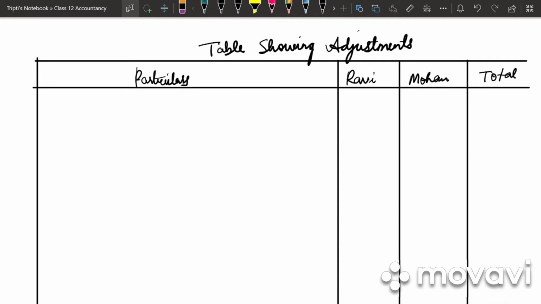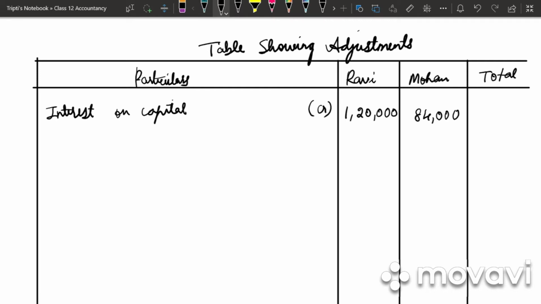The first thing we will be writing is what has been omitted: interest on capital, that is a credit balance. So what will be the interest on capital? The capital of Ravi is 10 lakh and interest on capital is 12%. So 10 lakh into 12 by 100, that is 1,20,000. And for Mohan it is 7 lakh into 12 by 100, that is 84,000. So the total is